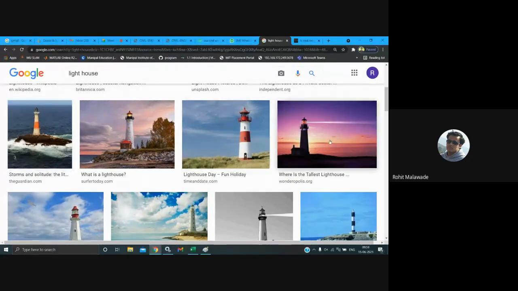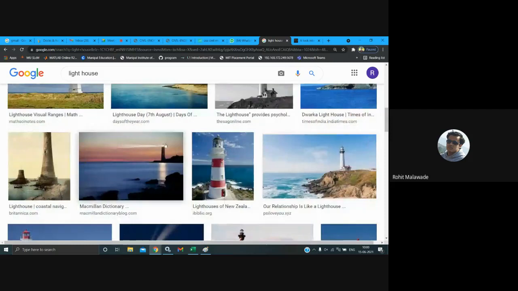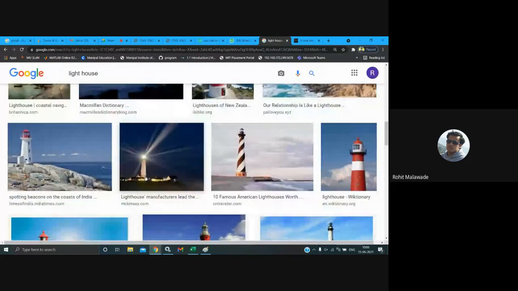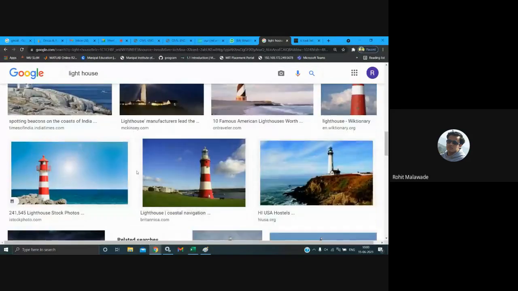And we are going to use a high beam of light. If we use a very small light, the ships may not recognize it. So in lighthouses we use a high beam of light so that it can give a good amount of light and penetrate for a longer distance. That is the reason we use the high beam light. This is how it looks at night.